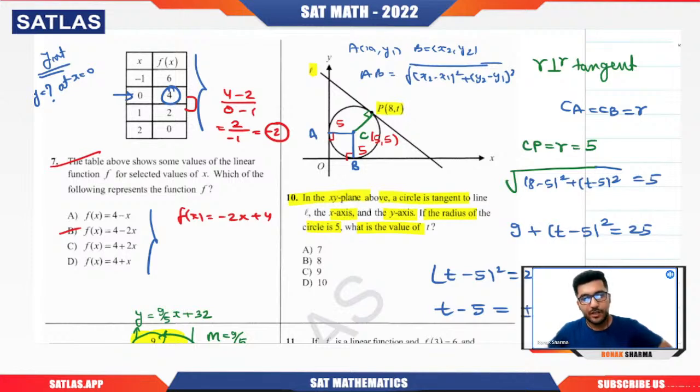If we take plus, t is 5 plus 4, that is 9. Or if we take minus, t will be what? Plus 5 minus 4, that is 1. Which option is it matching? C option.